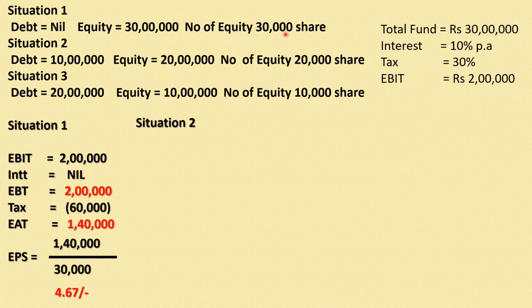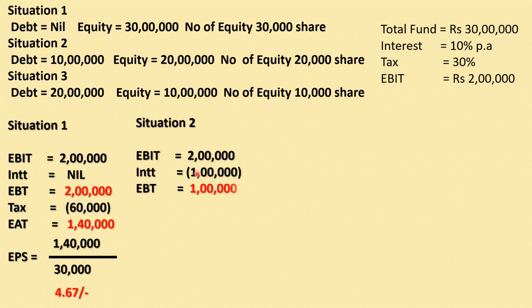Take situation 2. Under situation 2, EBIT is 2 lakh rupees. Interest is 1 lakh. How? Because the money that we raised by the issue of debentures over here is 10 lakh rupees. 10% of 10 lakh is 1 lakh rupees. EBT will become 1 lakh, 2 lakh minus 1 is 1 lakh rupees. Tax, that is 30%. 30% of 1 lakh will be 30,000 rupees. Then the money that we get after paying the tax will be 70,000 rupees.